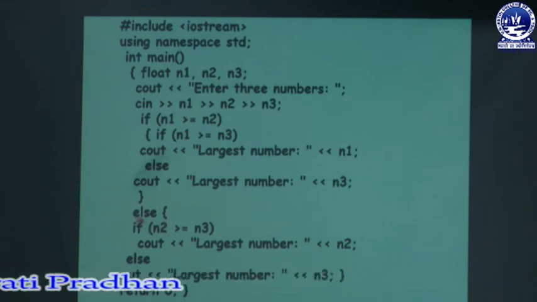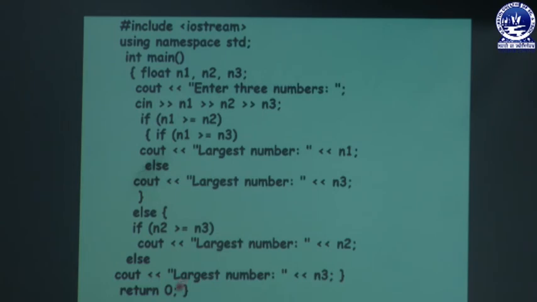When it comes to this else part, again an if condition will be checked: n2 is greater than n3. If this condition is true, then the largest number will be n2, else the largest number will be n3. Here it is not required to use another if, because if n1 is not greater than n2 and n2 is not greater than n3, it is obvious that n3 is the greatest number.